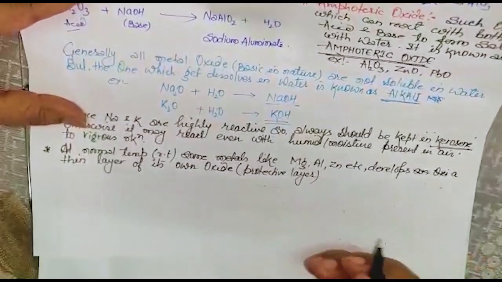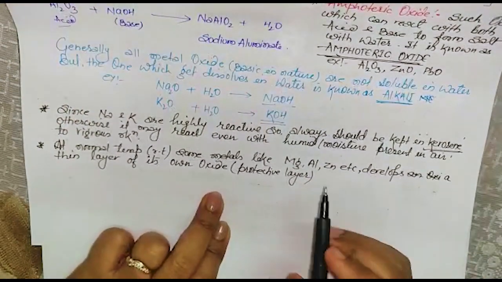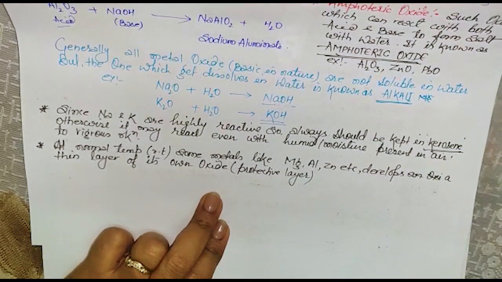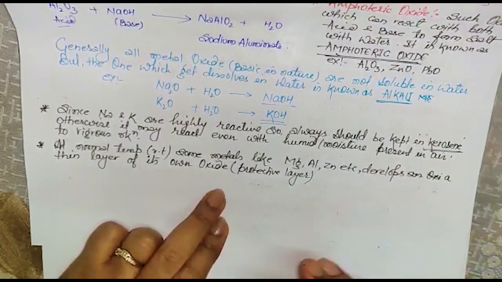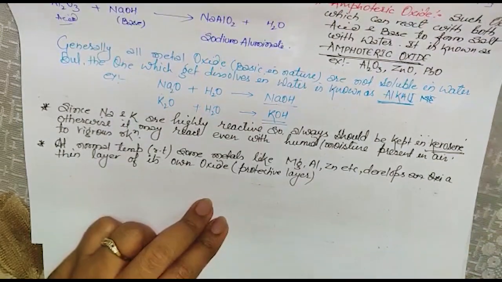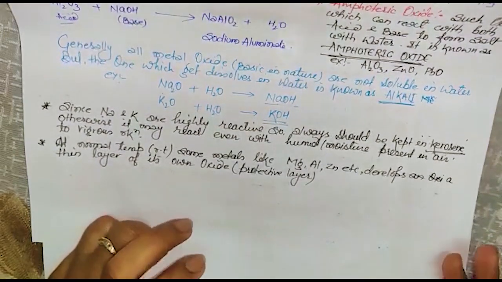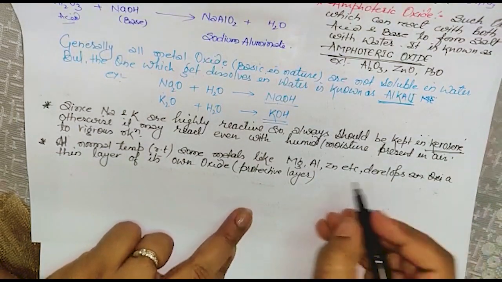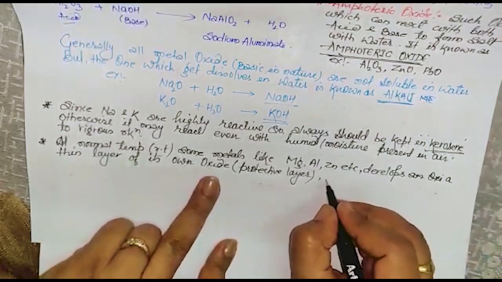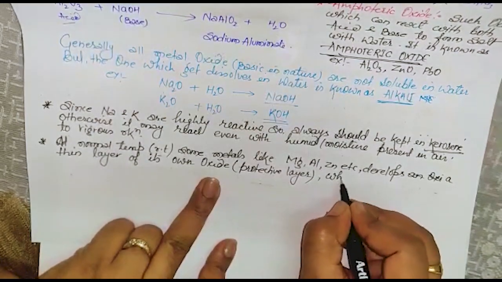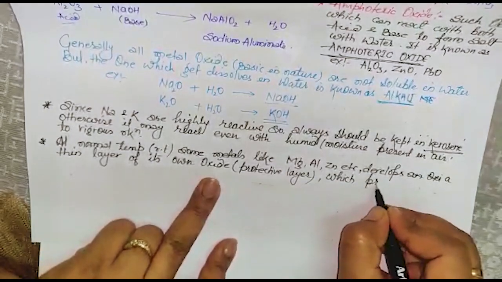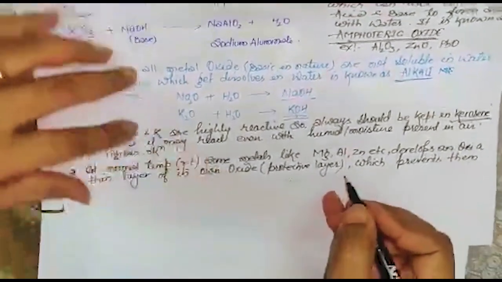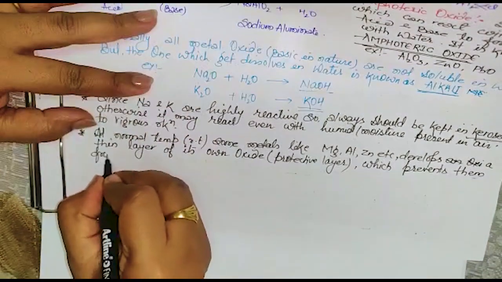Because magnesium in the atmosphere develops a magnesium oxide layer, which is a protective layer which does not allow burning. So by scratching it with sandpaper, we remove the oxide layer, which prevents them from further burning.